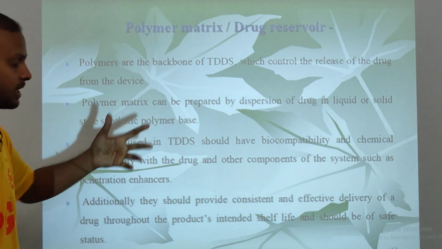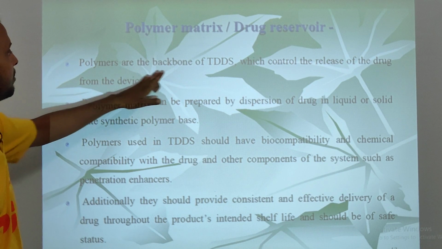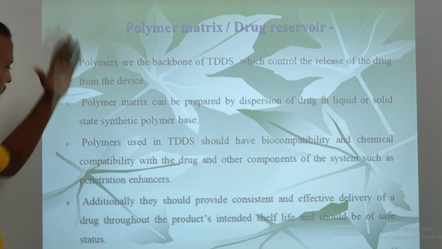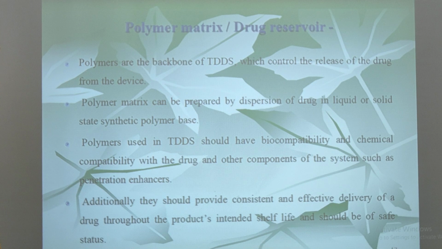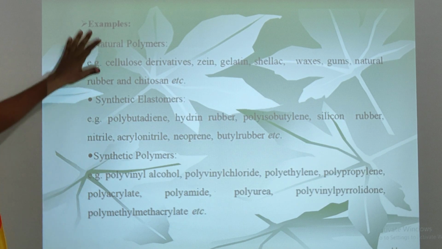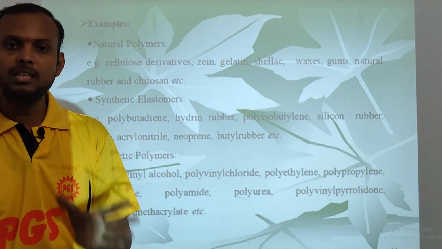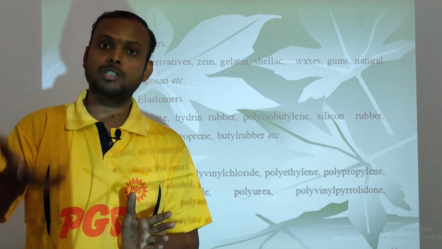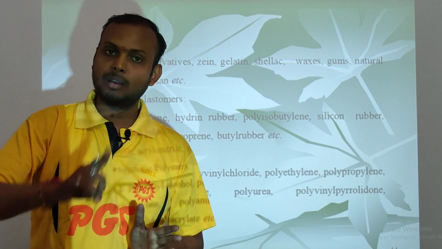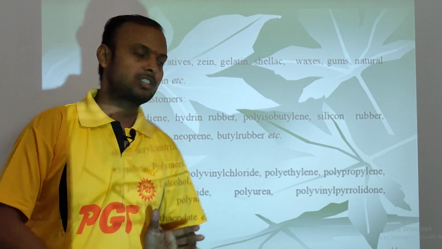As I have earlier stated, polymers are the backbone of transdermal drug delivery system. Now this is important: what are the examples of polymers, the different types of polymers which we use in the development of a transdermal patch?